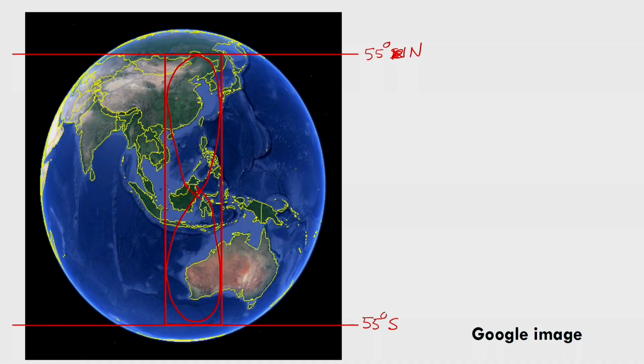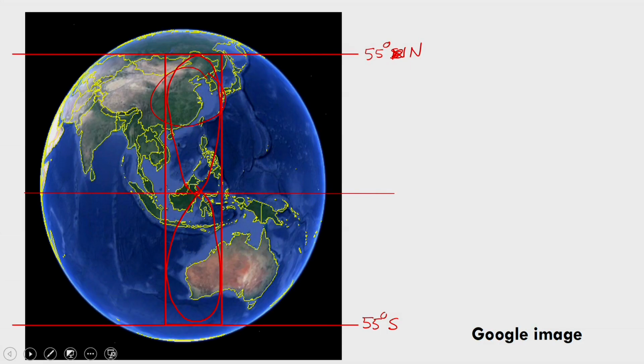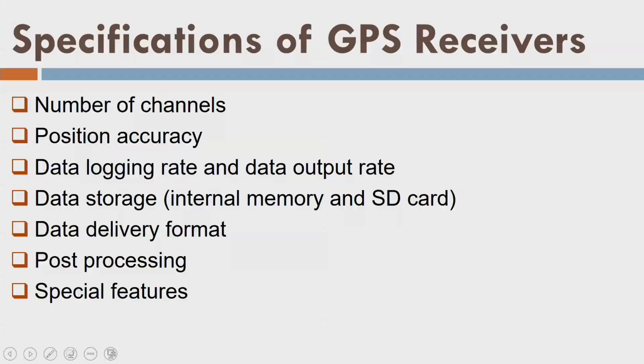So, this is the Chinese region here. It is going to serve the Chinese region. So, all these are regional GPS systems, or we can say all are global in nature. However, they are tuned for regional requirements. Now, somewhere here it is the equator. Okay. Now, we have learned about all the GNSS constellations.